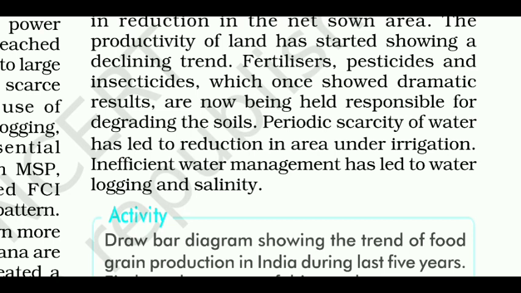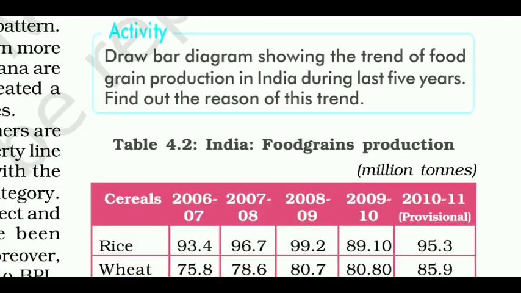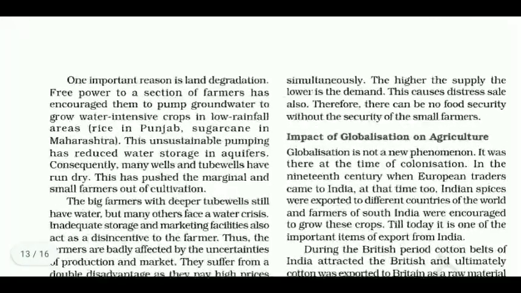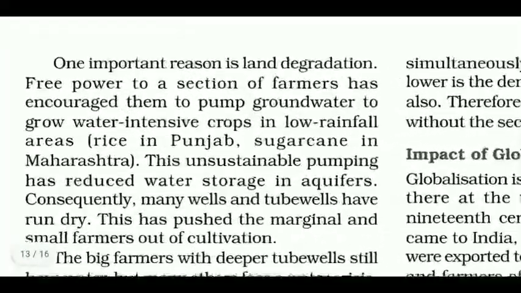Periodic scarcity of water has led to reduction in area under irrigation. Inefficient water management has led to waterlogging and salinity. One important reason is land degradation.